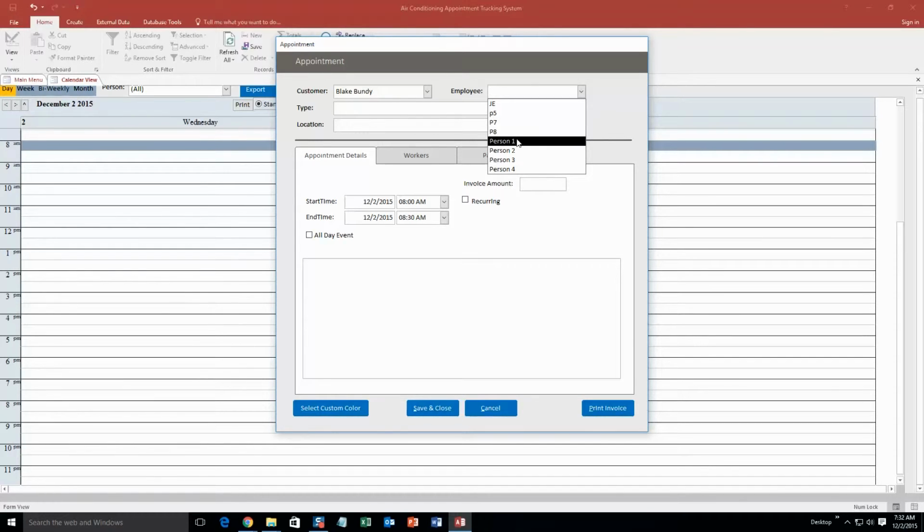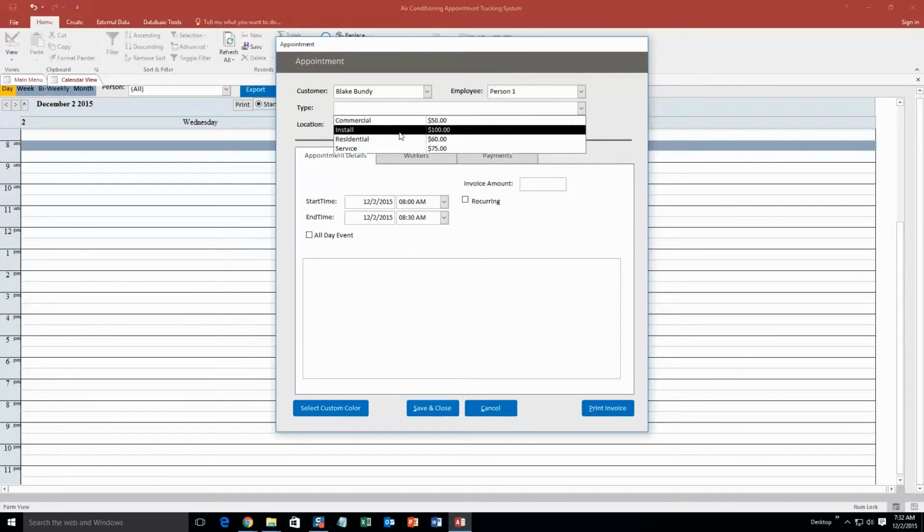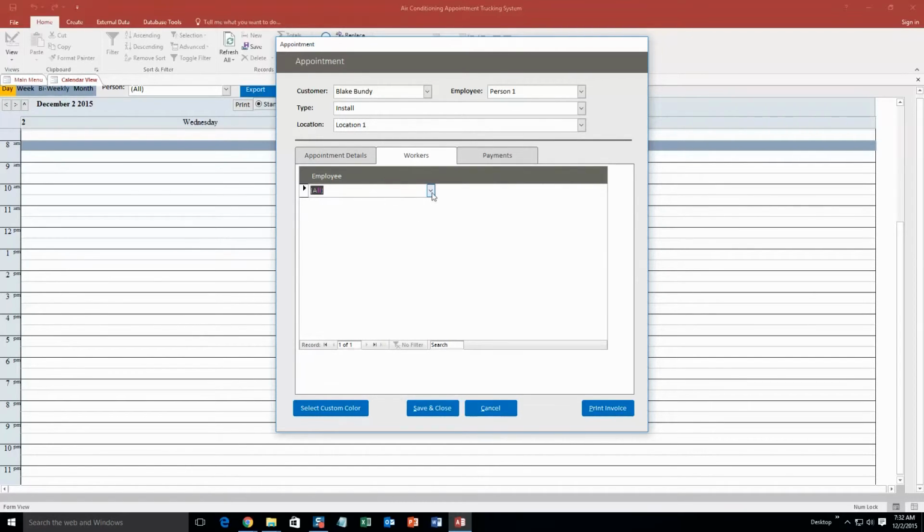So let's just go person 1. Type, we'll go install. Obviously you can set all these yourself as well if you purchase the template. Location 1. Start time 8 a.m. to 8:30, we'll just leave all that the same. You can also put in different workers that you're going to have working on this particular project.